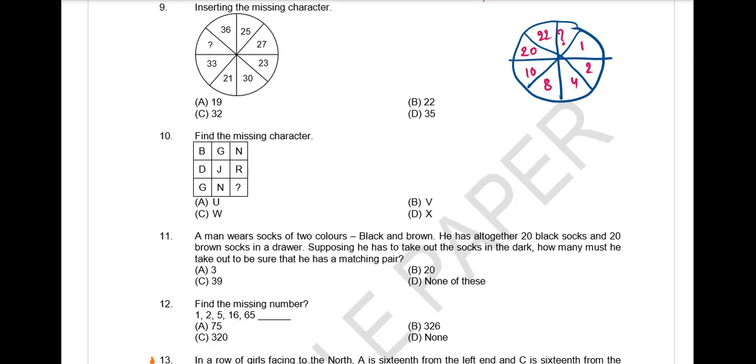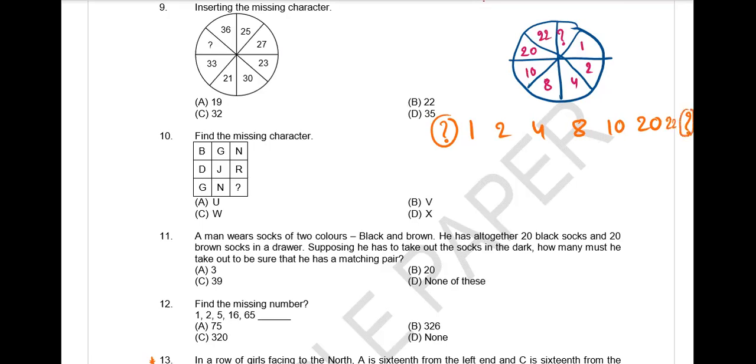Sometimes we can take the numbers like this. So it's a number series only. I have given the number series in this format. So here the number series is 1, 2, 4, 8, 10, 20, 22. And the question mark can be after 22 or it can be before 1 also, right? Because it is in cyclic form, we cannot say it is after 22 or before 1. Yes or no? Yes, sir. Is it 44? Yes, 44 is the correct one.